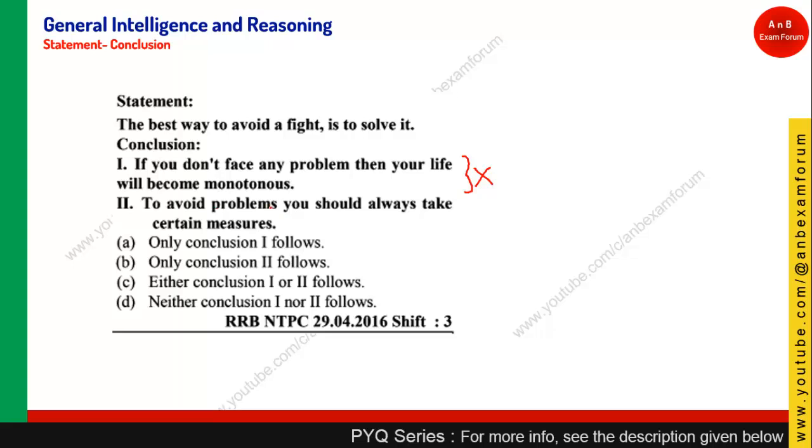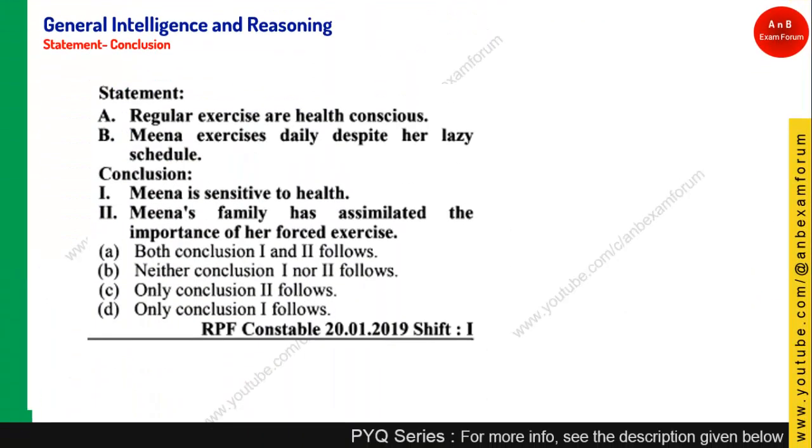To avoid problems, you should take certain measures. The best way to avoid a fight is to solve the problem, and in order to solve this problem, you need to take certain measures. So this is implicit inference, and it should be correct. I know some candidates will disagree with me, but this is logically derived from this statement. So option B is the right answer. Let's see the next question quickly.